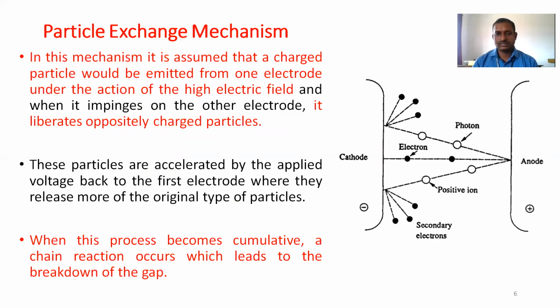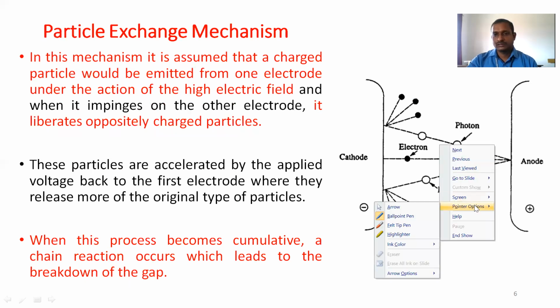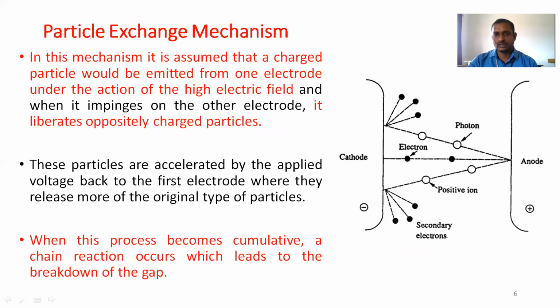In this concept, a charged particle can be emitted from one of the electrodes under the action of a high electric field. For example, here two electrodes are available.